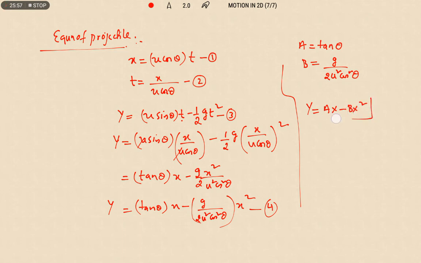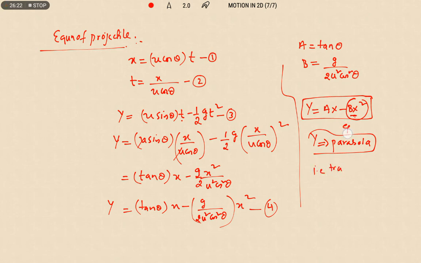If you observe this expression, it is of the form y equals mx square, so y is directly proportional to x square. What kind of expression is this? It gives the equation of a parabola. That means this is the equation of projectile.